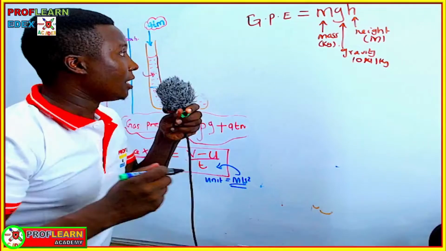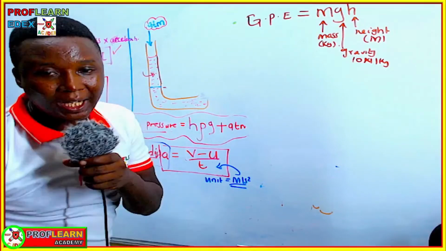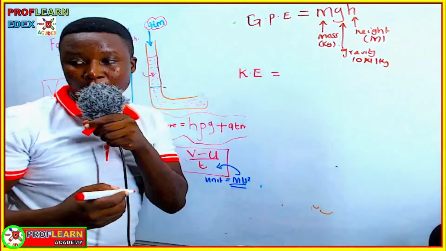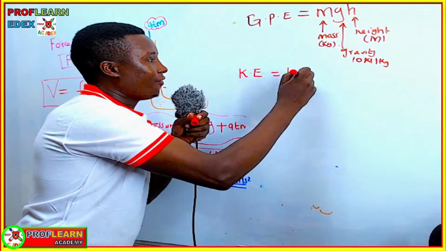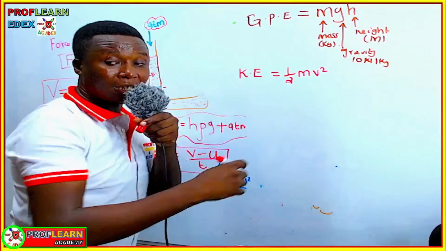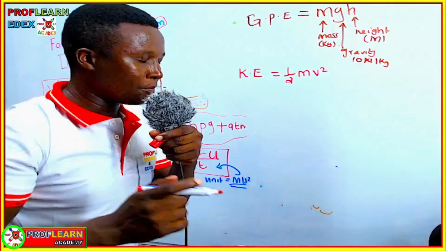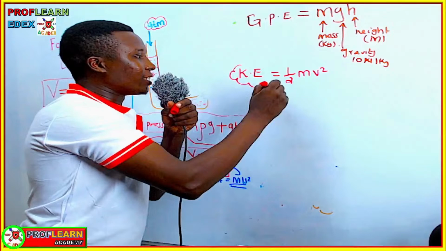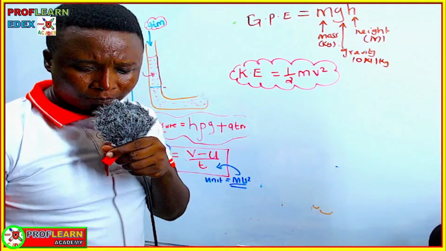Another formula under this area that you must know is the formula to calculate kinetic energy. Kinetic energy is possessed by objects which are in motion. You need to remember that it is a half times mass times the speed or velocity squared. Whenever you are writing these formulas in your exam, make sure you write them in words first, and if you are going to use symbols, they must be correct.